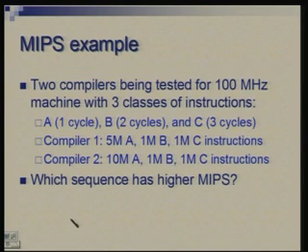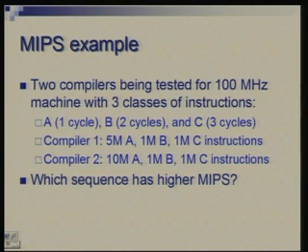It's 100 million nanoseconds, so 1 by 10 seconds is what you would require. Am I right? So you have executed 7 million instructions in 1 by 10 seconds.